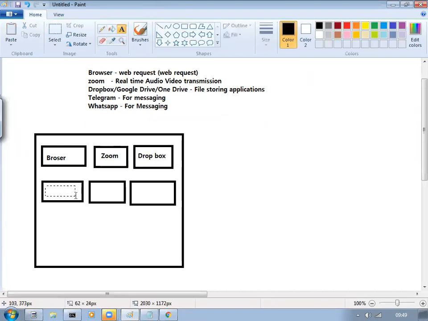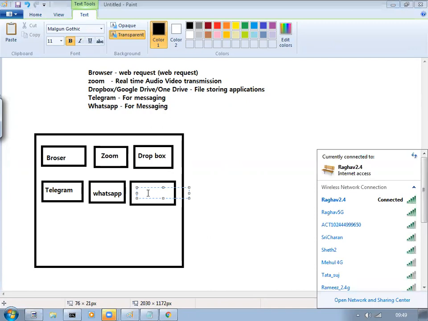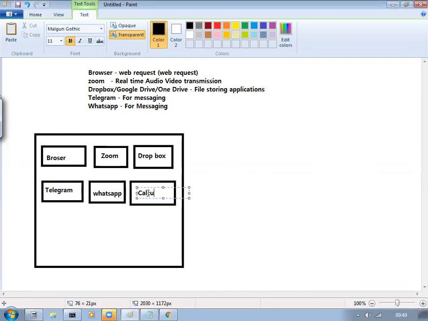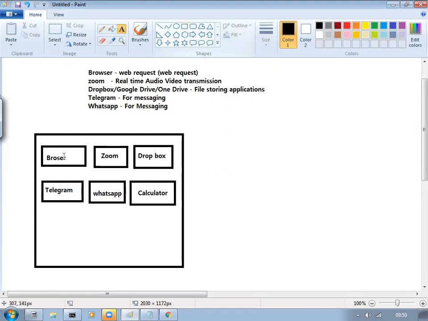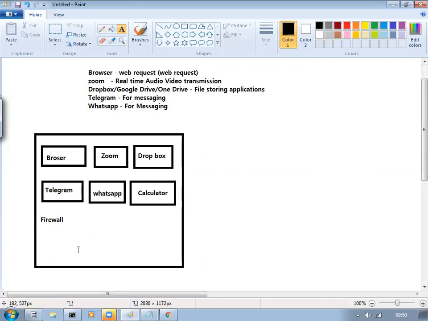Even your network related applications, the calculator, and the host-based firewall is also an application.